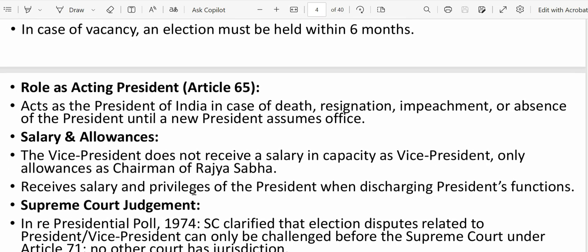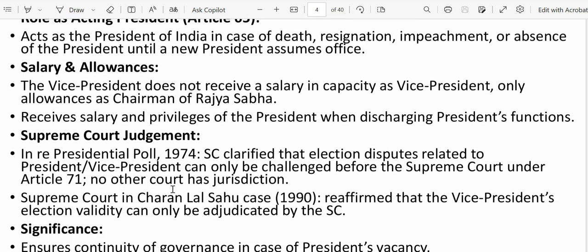Now what is the salary and allowances for the Vice President? The Vice President doesn't receive any salary in the capacity of Vice President, only an allowance as Chairman of the Rajya Sabha. So the Vice President has an ex officio role, that is, the Chairman of the Rajya Sabha. As Chairman of the Rajya Sabha he gets a salary, not as Vice President.